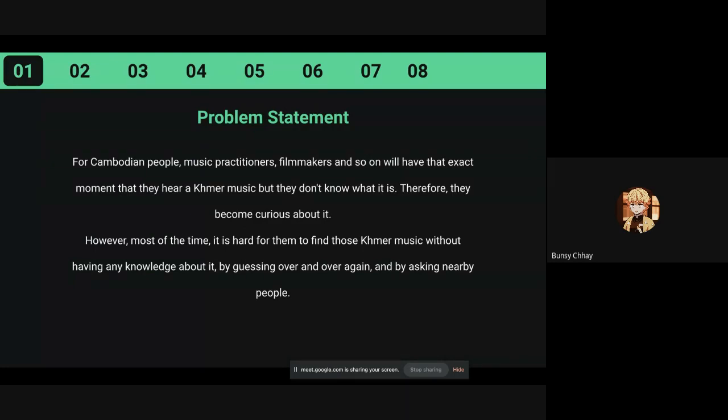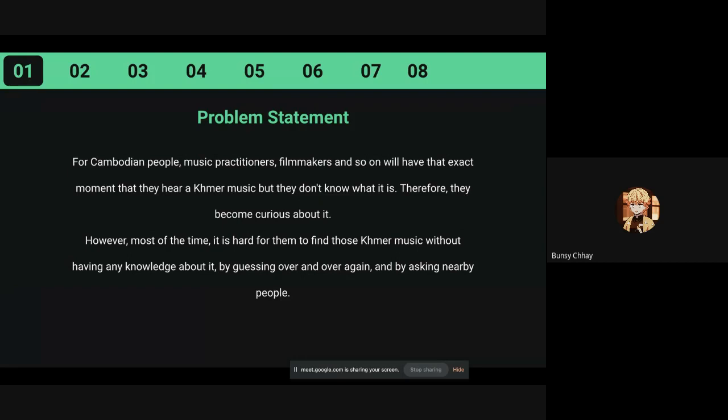So as you know, competitive pop music practitioners, filmmakers, and so on, will have the exact moment that they hear a Khmer music in a public place or elsewhere, but they don't know what that song is. Therefore, they will become curious about it because that song attracts their mind.